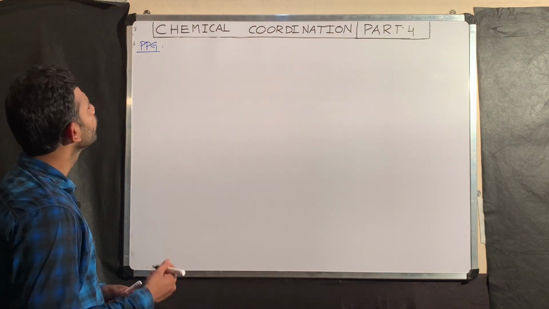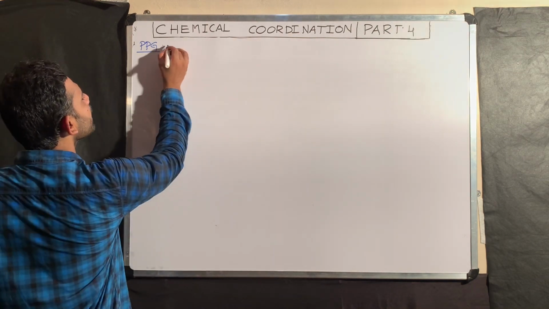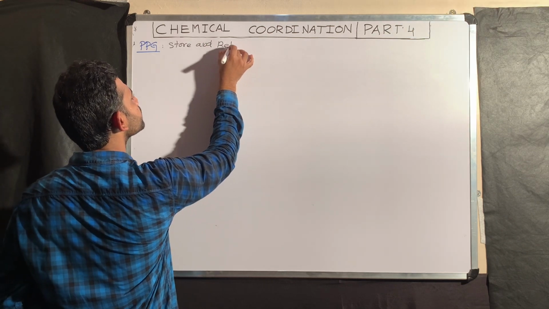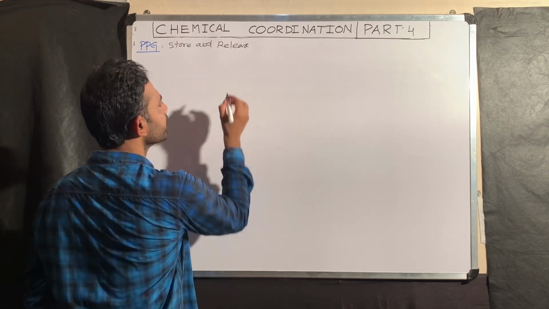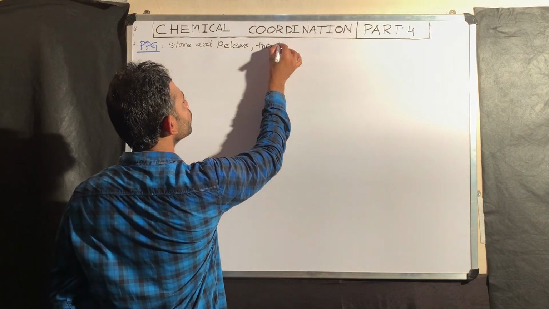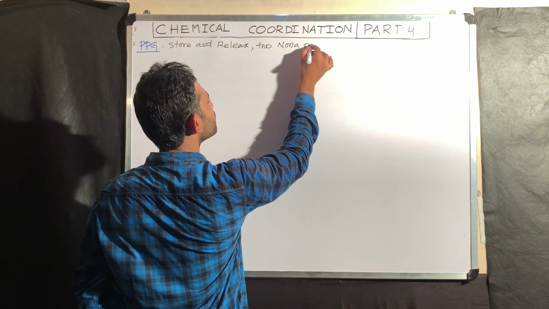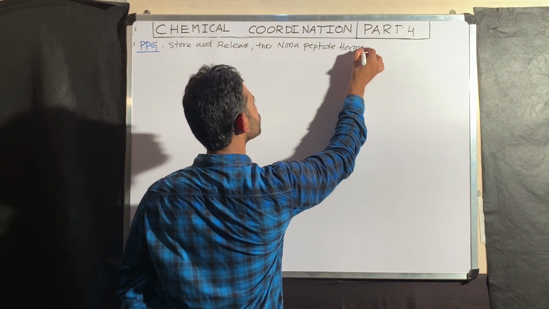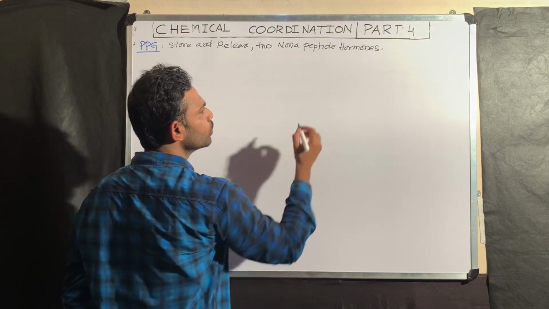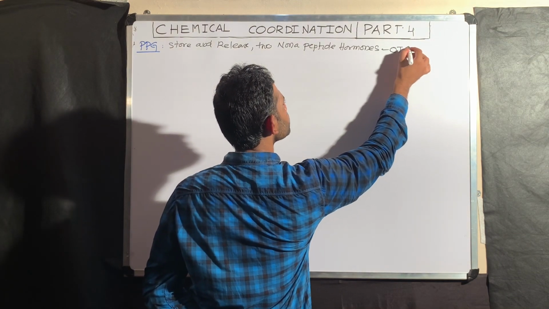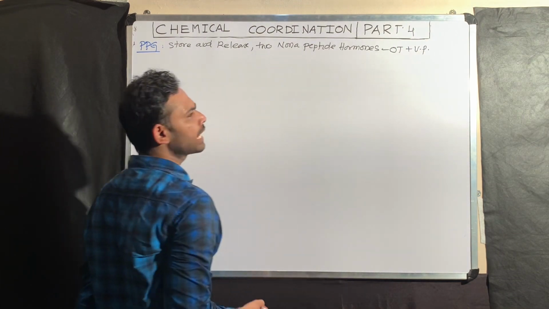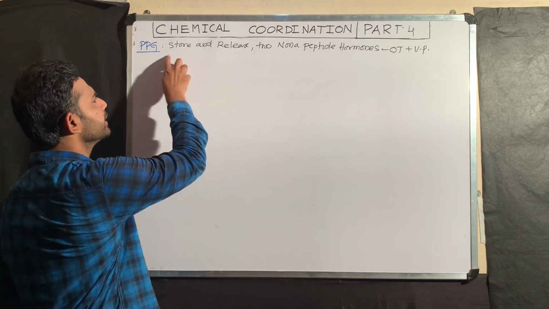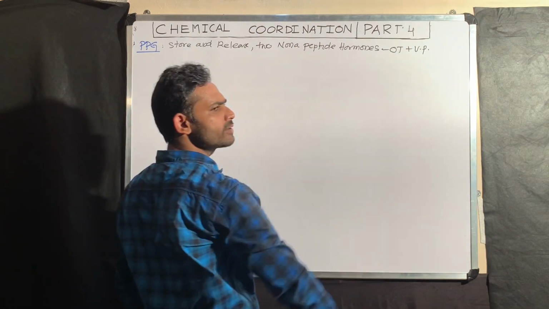As we know, this posterior pituitary gland stores and releases two nonapeptide hormones. Those include oxytocin and vasopressin. I will give the clarity. The posterior pituitary gland stores and releases oxytocin and vasopressin.